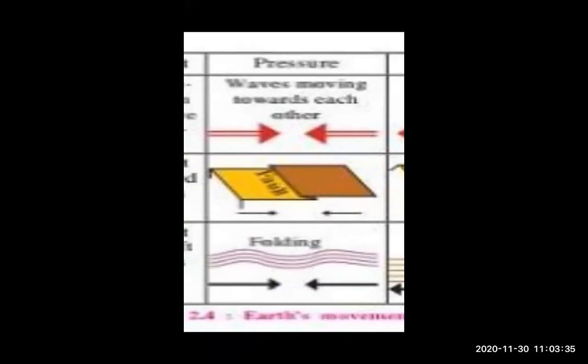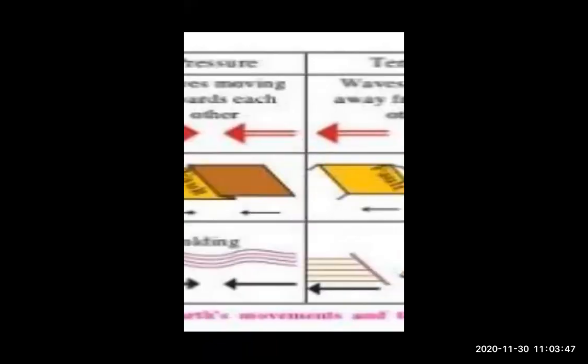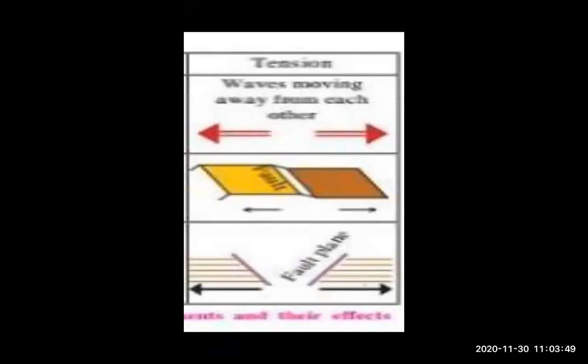When the waves are moving toward each other, the left portion is called a fault. And when tension occurs on hard rock, there is a break. Yes, block mountains happen. Very good, Simran. The breaks happen between the two rocks.